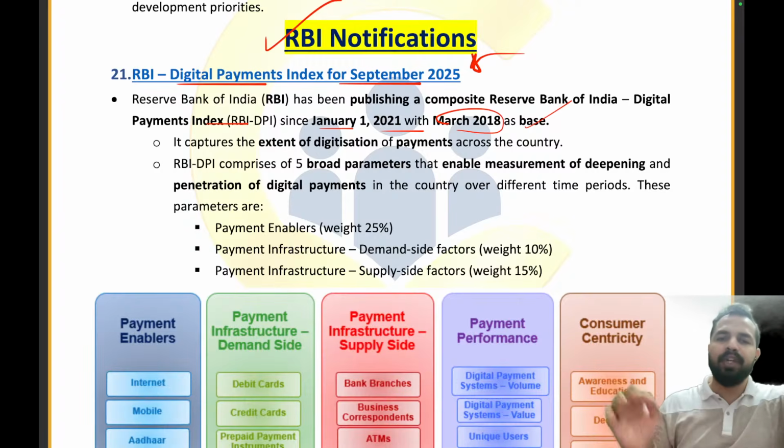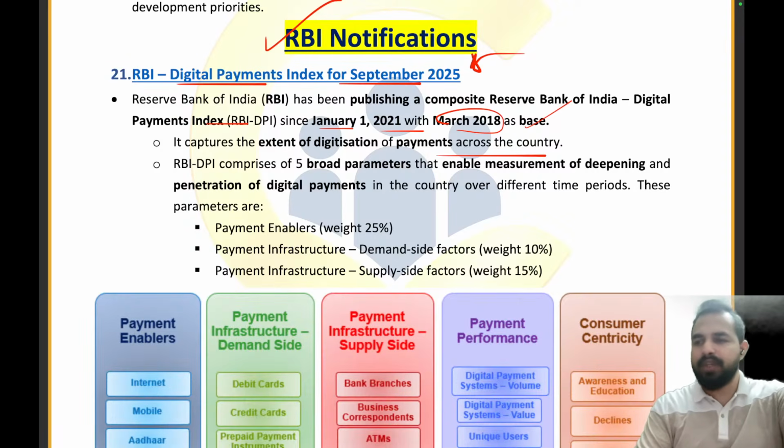So RBI basically published this composite Reserve Bank of India Digital Payment Index since January 1, 2021, with March 2018 as the base year, right? So what is the base for this index? That is March 2018. It captures the extent of digitization of payments across the country.